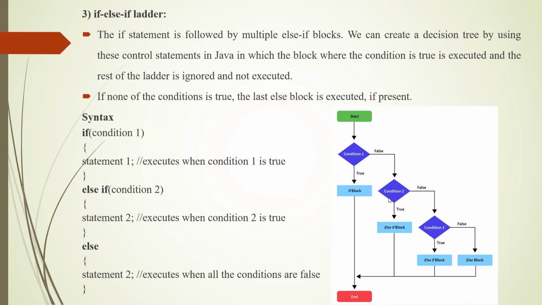If condition 2 is true, the corresponding else if block will execute. Otherwise, control will go and check condition 3. If condition 3 is true, that particular else if block will execute. Otherwise, it will go and check the next corresponding condition. And if there is no next condition, the last else block will execute.